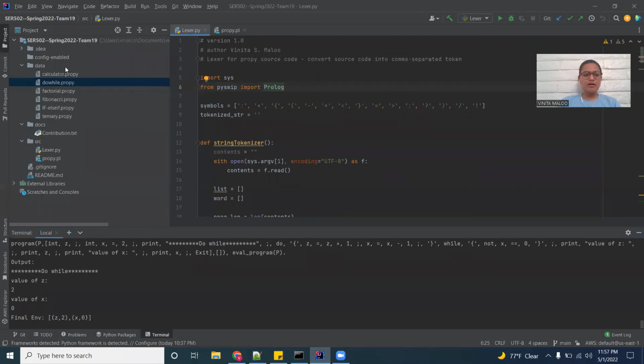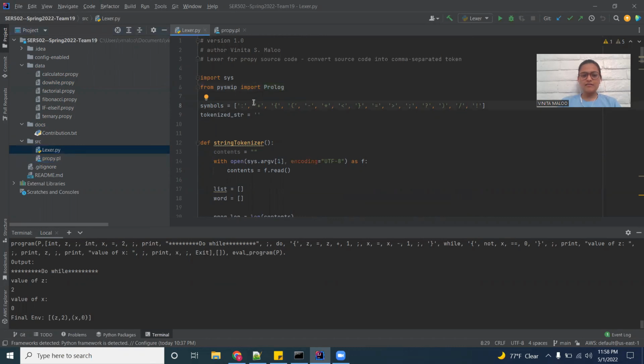If you see on the left side of the window, you'll see the structure of our project. In the data folder, we have all the sample codes of our project, which you can run to see the output. In the docs, we have our contribution.txt, and in the source folder, we have our Lexer, and our parser and evaluator stored in the prolog.pl file.